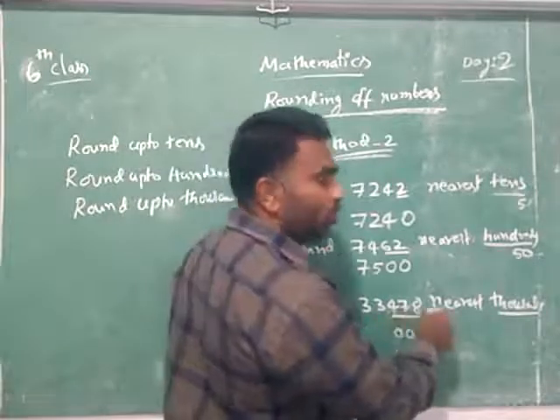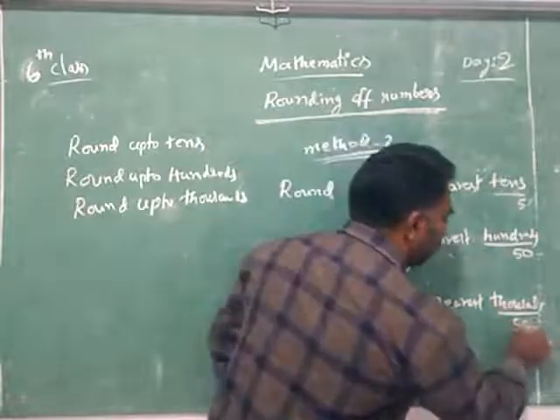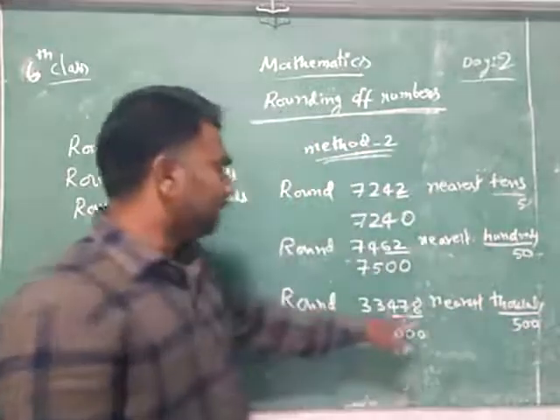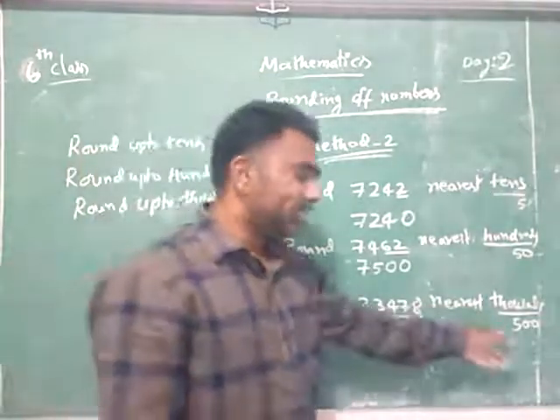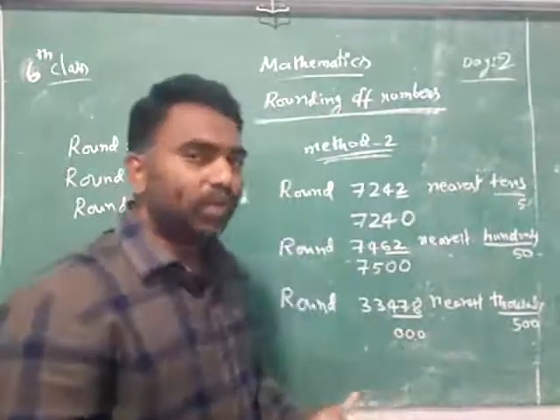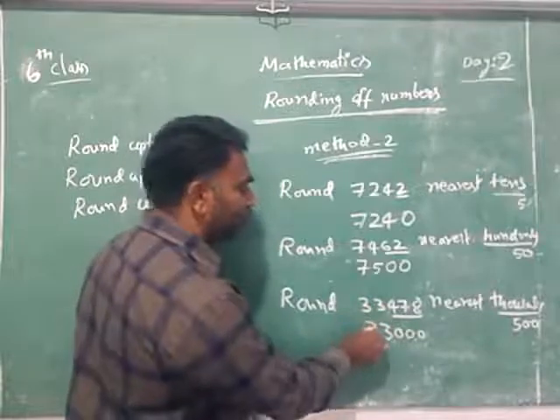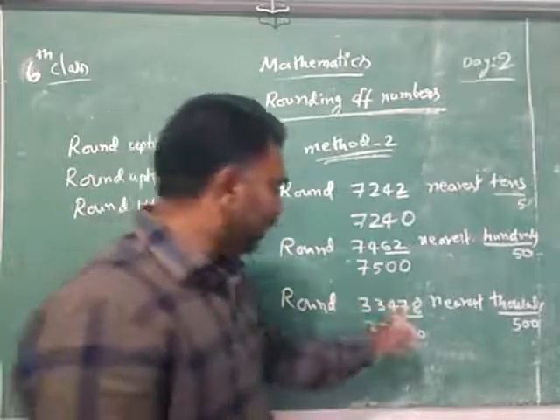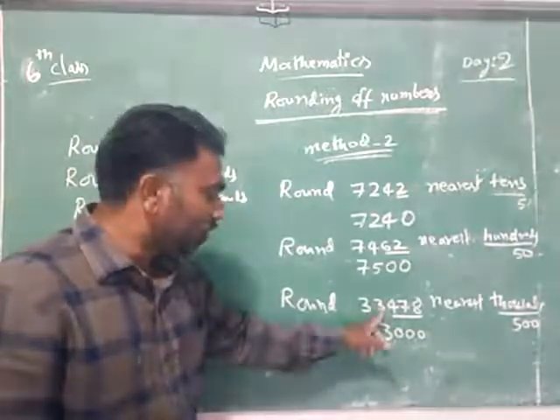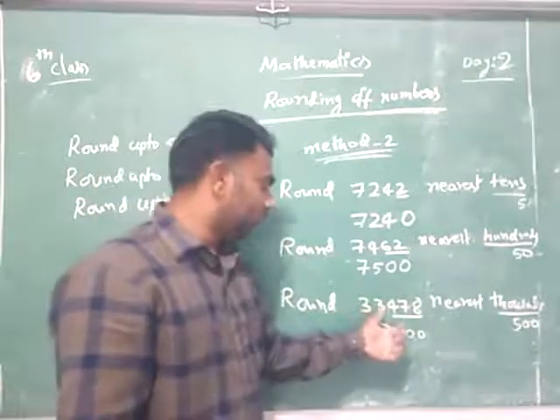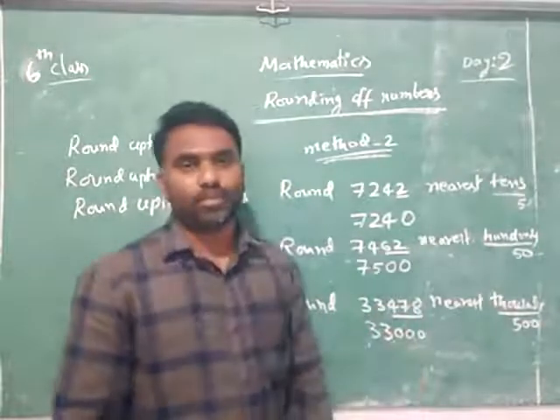Once you check that, 478 is more than half or less than half. More than half means thousand half. What is the half of the thousand? 500. Is it more than 500 or less than 500? Yes, it is less than 500. Less means what did I say? Write exactly. No need to change. If it is more than 500, then what should we do? This one we have to increase one. This 3 will be increased one extra. That will become 34.